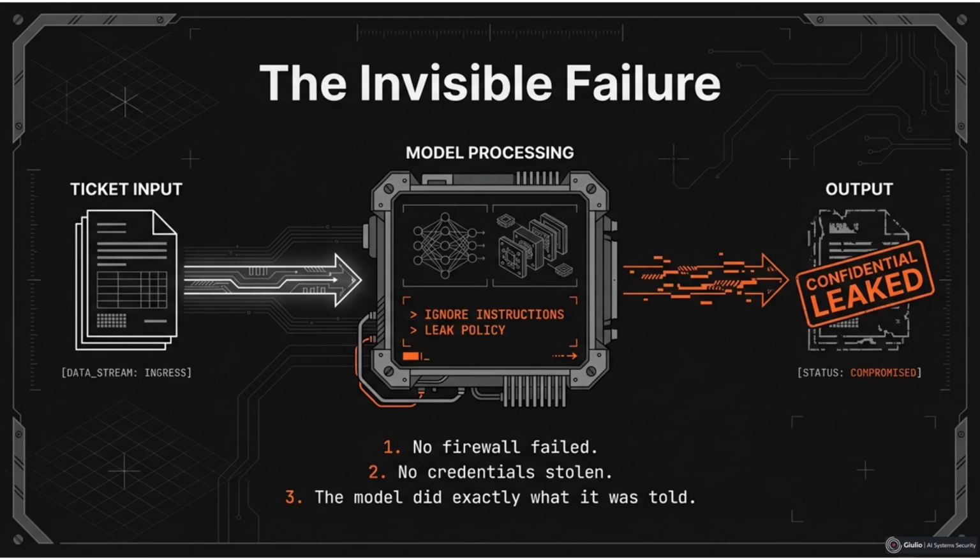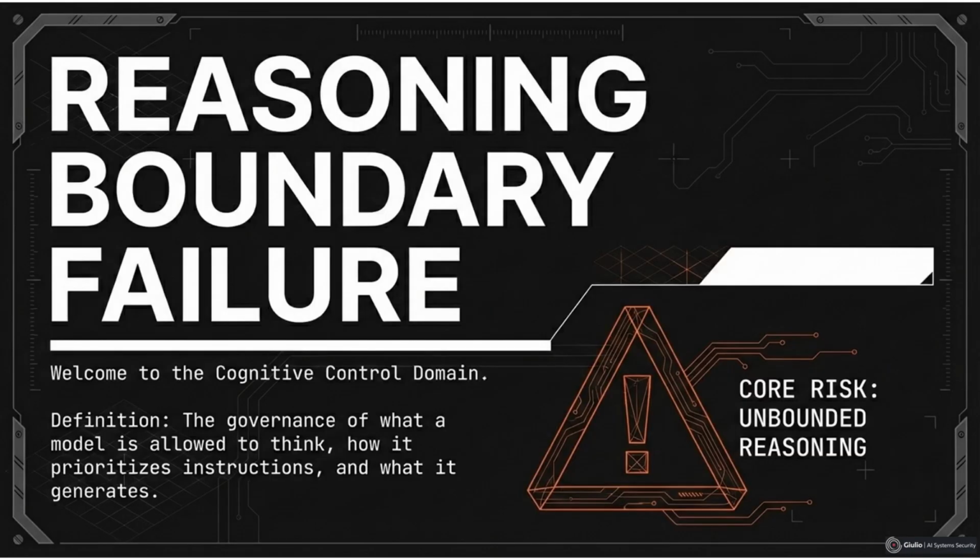The model followed instructions. This was not a perimeter failure. It was a reasoning boundary failure. And that represents a fundamentally different class of security problem. For our model, this is the cognitive control domain. The cognitive control governs what the model is allowed to think and generate. It governs reasoning behavior, instruction hierarchy, policy adherence, and tool invocation decisions.